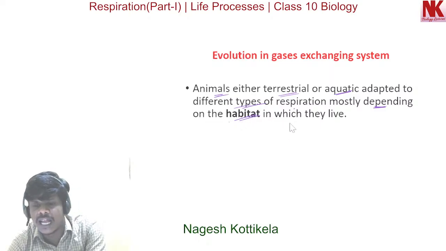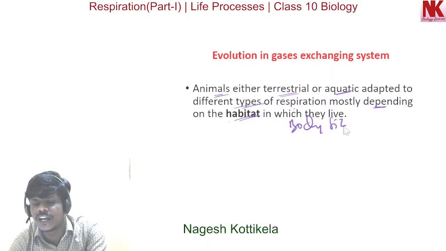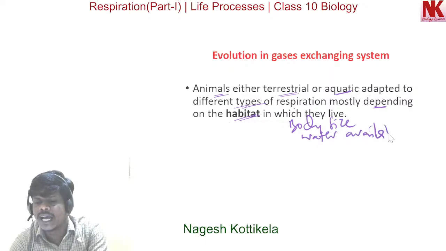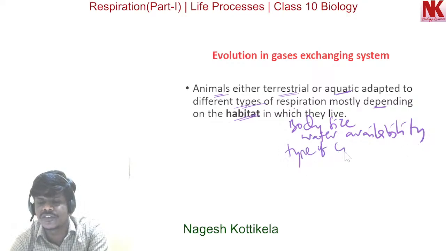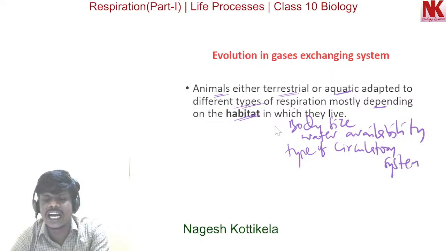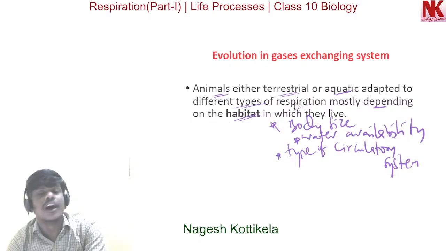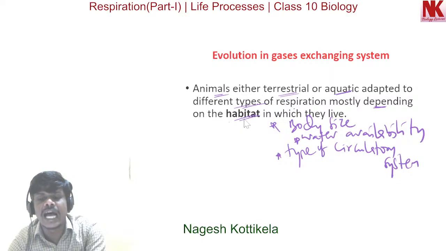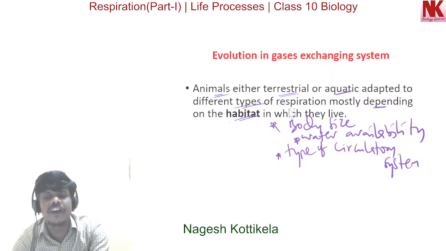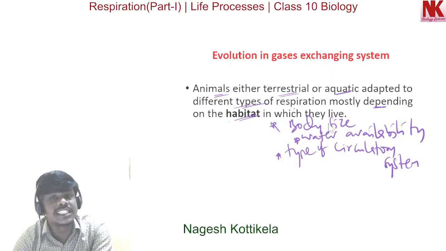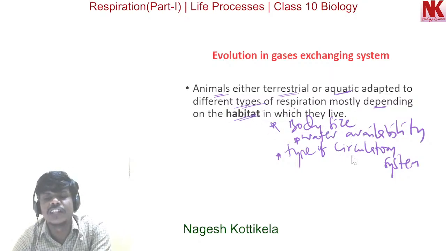Along with this, the body size of an organism, water availability, and also the type of circulatory system are other aspects that also control the type of respiration in animals. But mainly the habitat decides the type of respiration. Along with it, the body size, the water availability and the type of circulatory system also decide the type of respiration in animals.